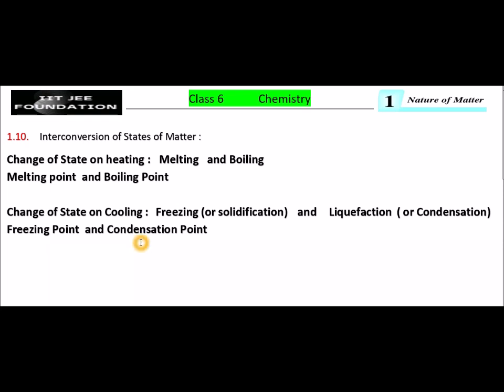Freezing point and condensation point. So what is freezing point? At some temperature on being cooled, the liquid starts to change to its solid state. That point is called freezing point. Now condensation point. At some temperature on being cooled, the gas starts to change to its liquid state. That point is called condensation point.